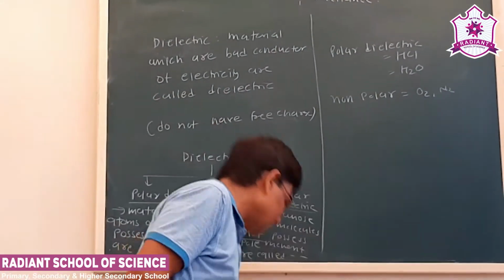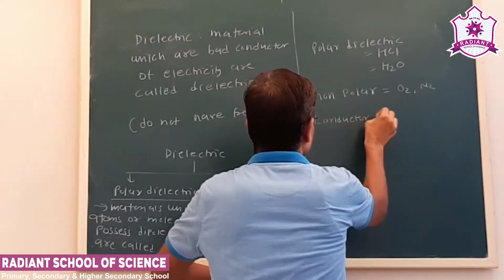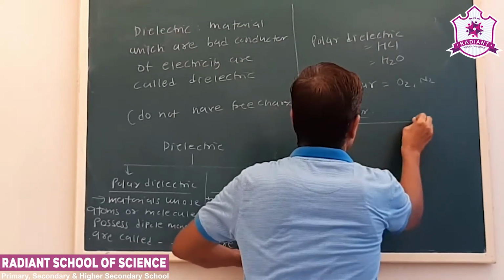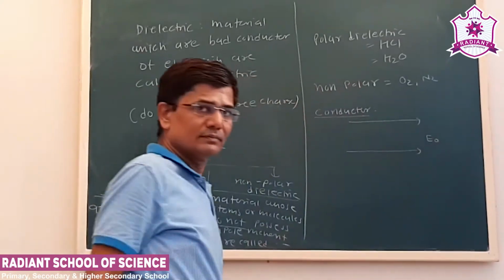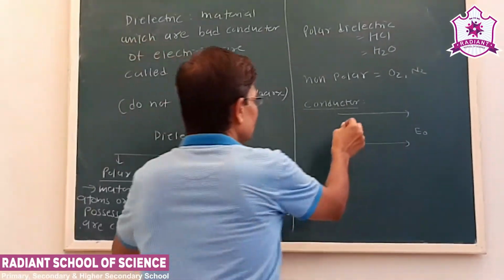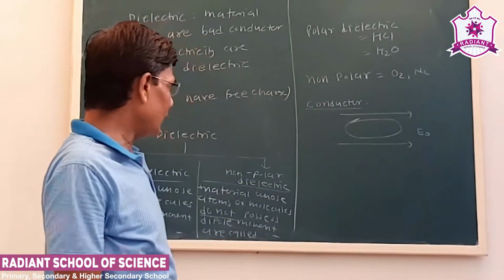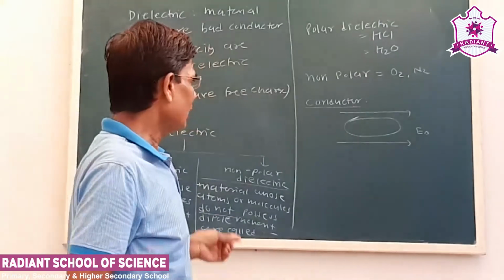Now see what happens. Suppose a conductor is placed in a uniform electric field. Now suppose the conductor is placed in a uniform external field. Now what happens?